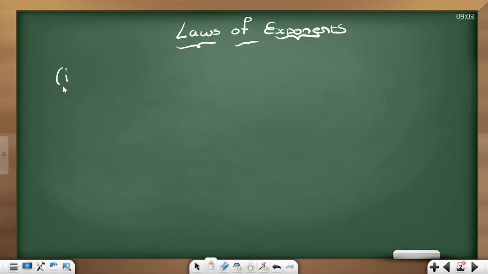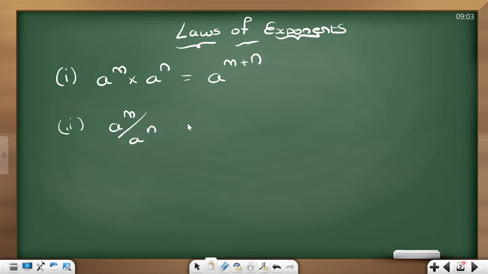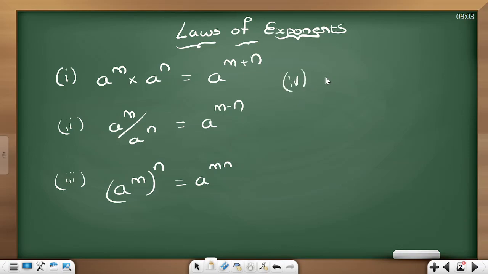The first one is a power m into a power n is nothing but a power m plus n. Second one, a power m divided by a power n is nothing but a power m minus n. Third one, a power m whole power n is equal to a power mn. Next, fourth one, ab whole power n is equal to a power n into b power n.